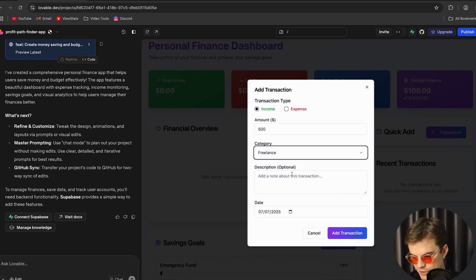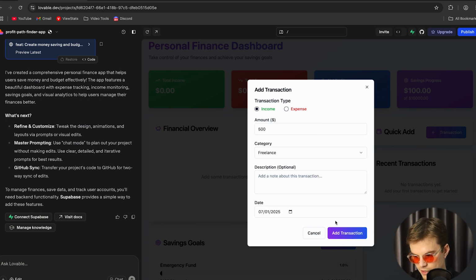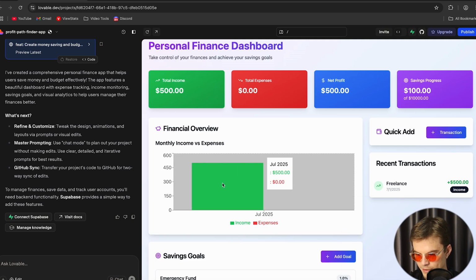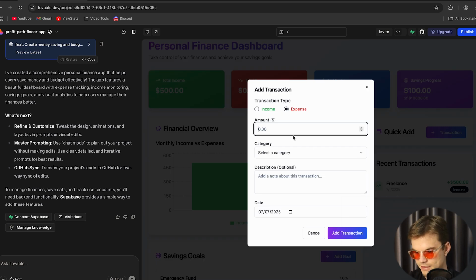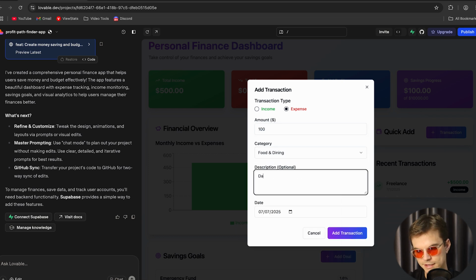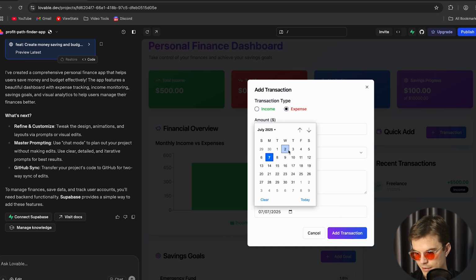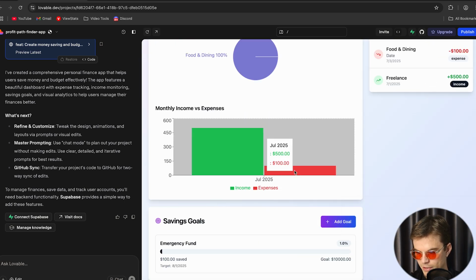It was just from freelance work, and we made that on the 1st of July. Add a transaction, boom, it comes in straight away as income. Okay, let's add an expense. Let's say we spent $100 on food and dining the other day. You can just say we did it on a date, and we did that on the 3rd. Add in transaction, and you see we've got an expense.